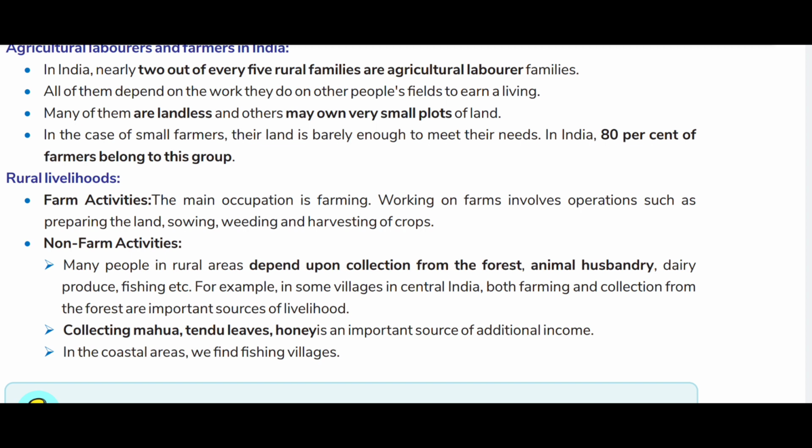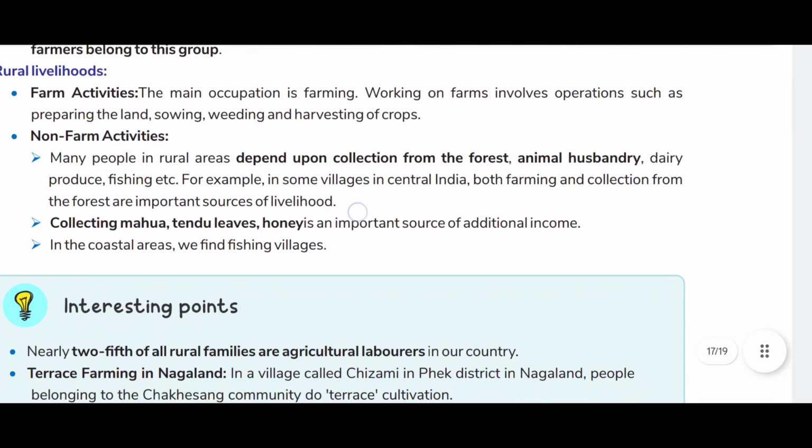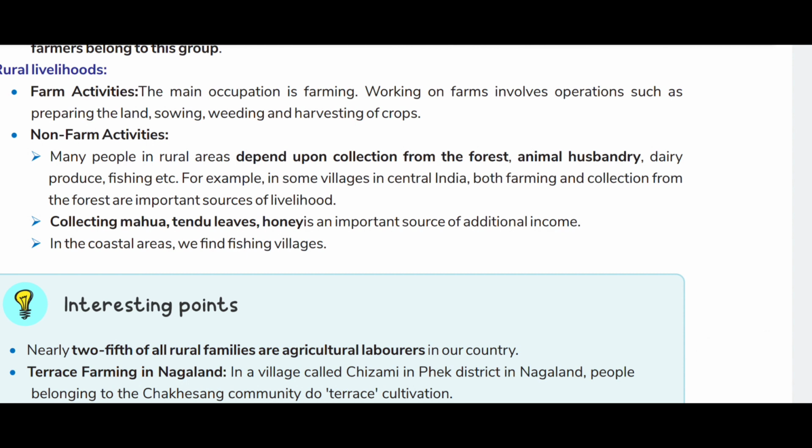Rural livelihoods, farm activities. The main occupation is farming. Working on farms involves operations such as preparing the land, sowing, weeding, and harvesting of the crops. Non-farm activities. Many people in rural areas depend upon collection from the forest, animal husbandry, dairy produce, fishing, etc. For example, in some villages in central India, both farming and collection from the forest are important sources of livelihood.